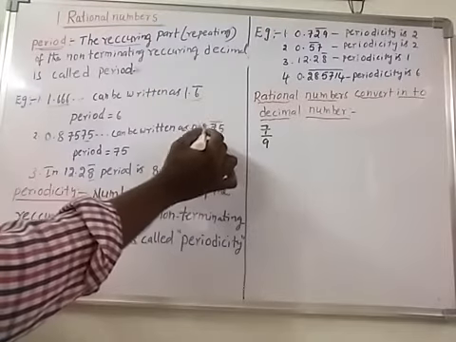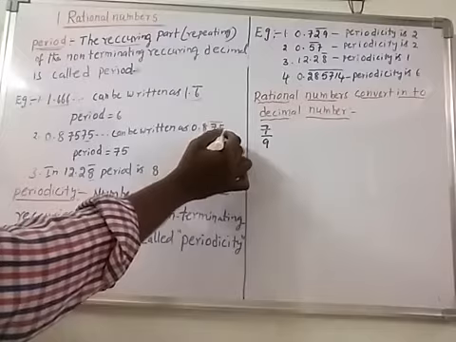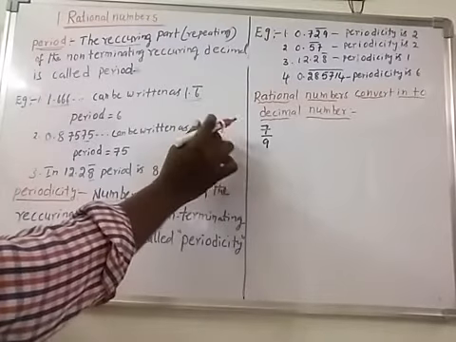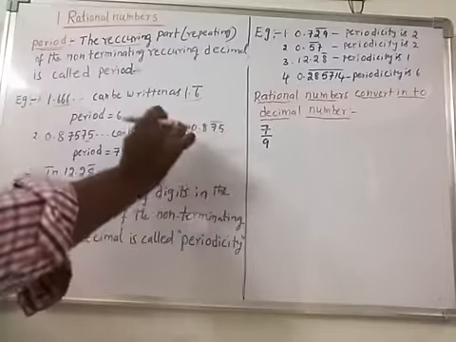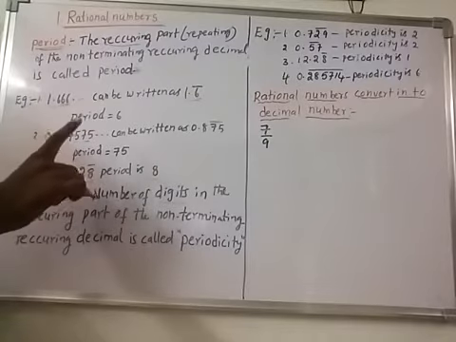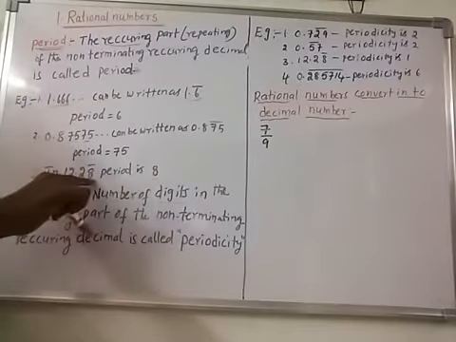In 0.875 bar, how many digits are repeated? 2. So the periodicity is 2. In 12.28 bar, how many digits are repeated? 1. So 1 is the periodicity of this one.